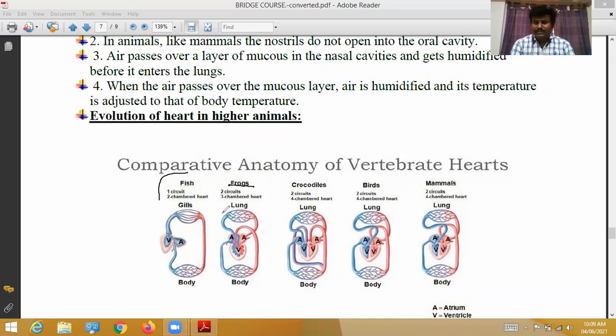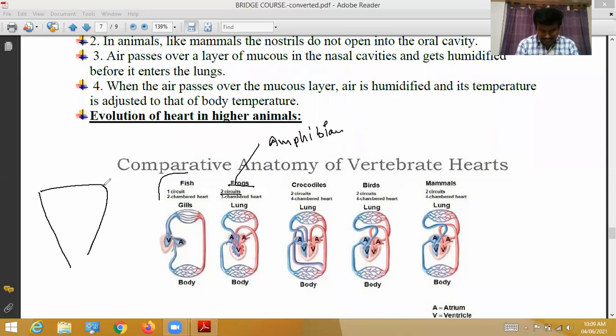Okay, frogs. The frog belongs to the amphibians, as everybody knows. Amphibians have two circuits. Generally the amphibian heart is like this way: right auricle, left auricle, and here the ventricle. In frogs and amphibians, the circulation is double circuit. Two circuits means double circulation.